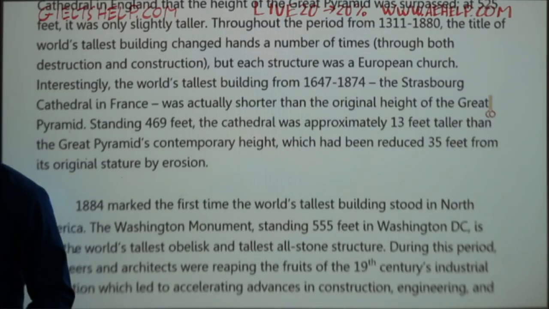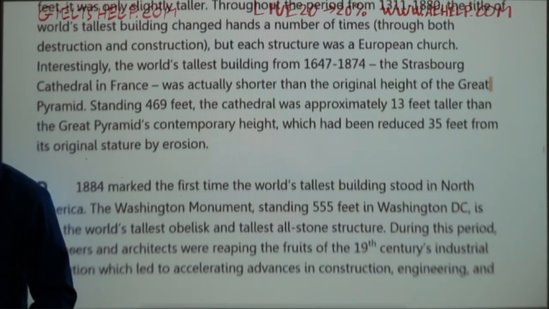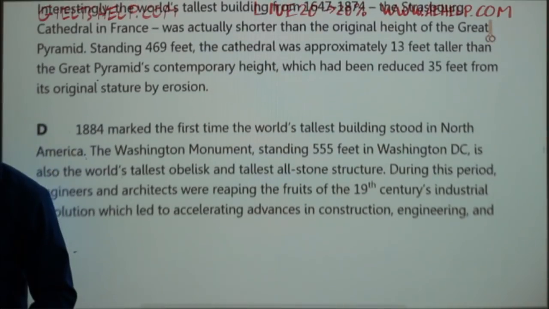Interestingly, the world's tallest building from 1647 to 1874, the Strasbourg Cathedral in France, was actually shorter than the original height of the Great Pyramid. Standing 469 feet, the cathedral was approximately 13 feet taller than the Great Pyramid's contemporary height, which had been reduced 35 feet from its original stature by erosion. 1884 marked the first time the world's tallest building stood in North America.